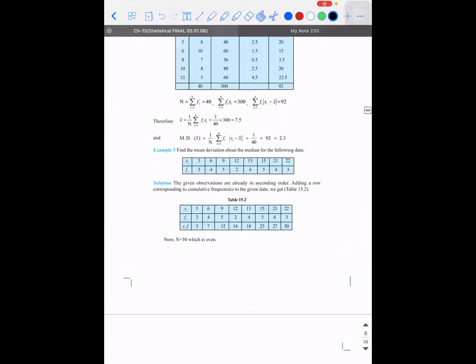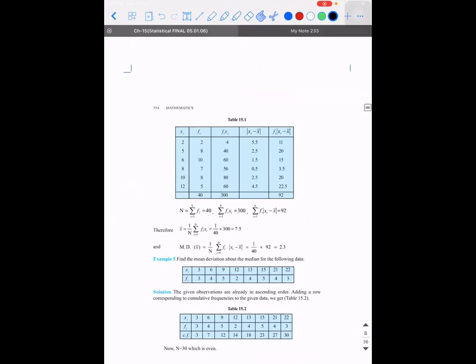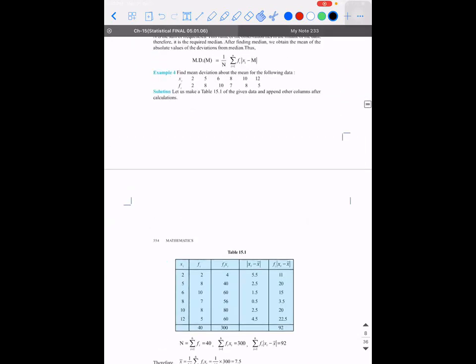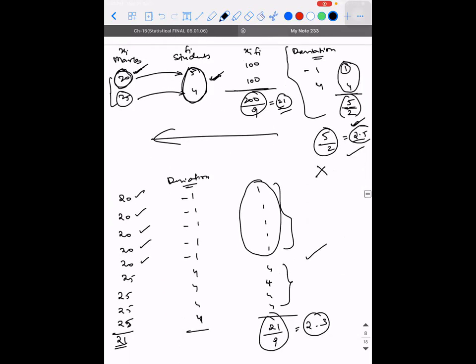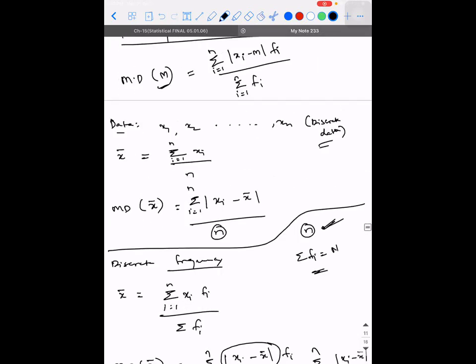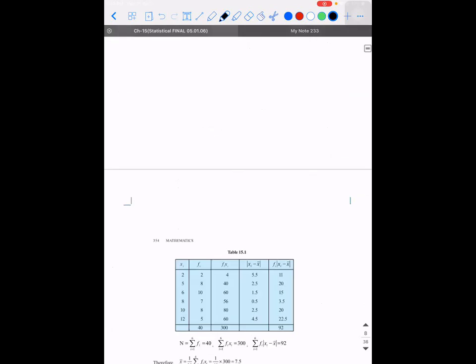I think this was the last problem that we did. Find the mean deviation about the mean, is what we did, right? Yes, this is what I remember. 2, 5, 6, 8, 10, 12. Anyways, we'll do it from here.